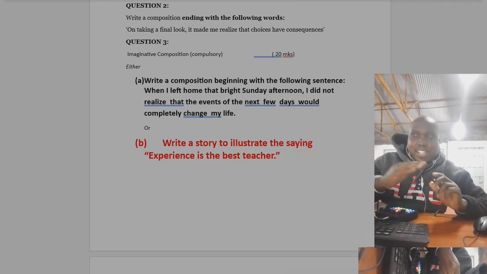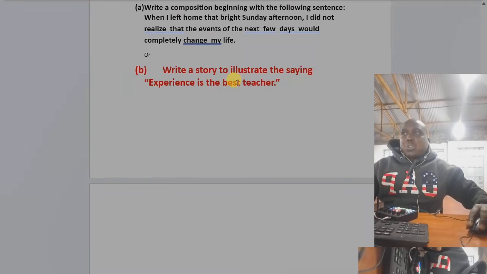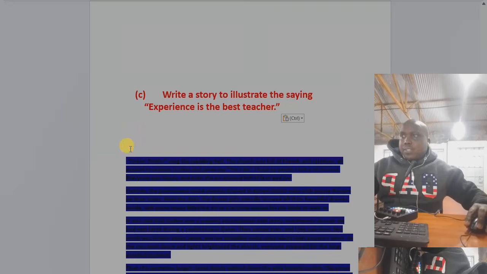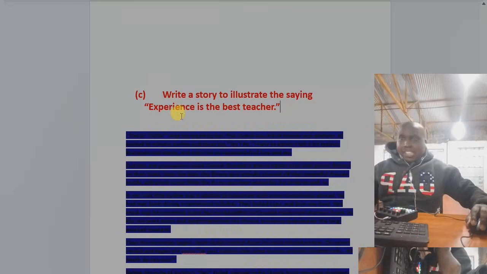So let's look at this composition, and like here now, assuming I have been asked, write a composition, write a story. I'm going to give this story here. Now listen and pay attention here.